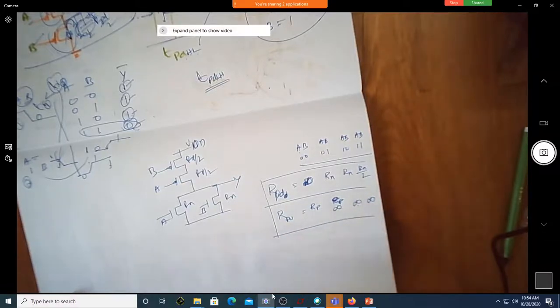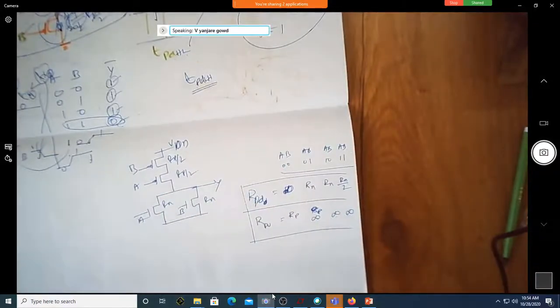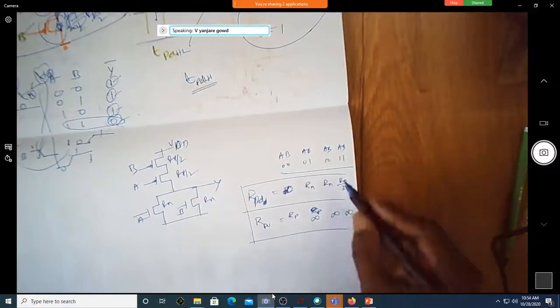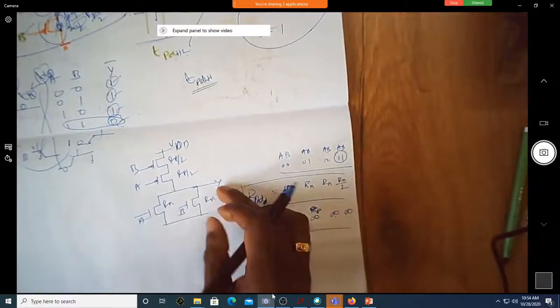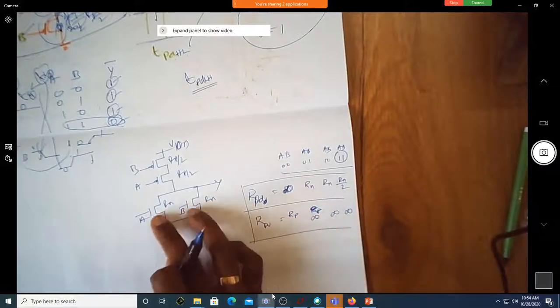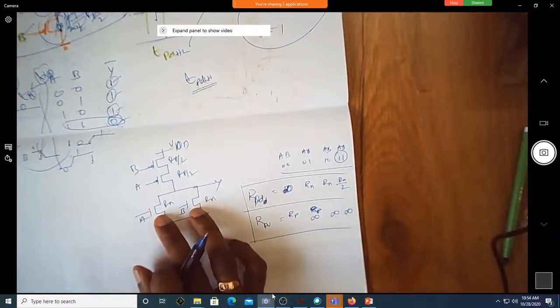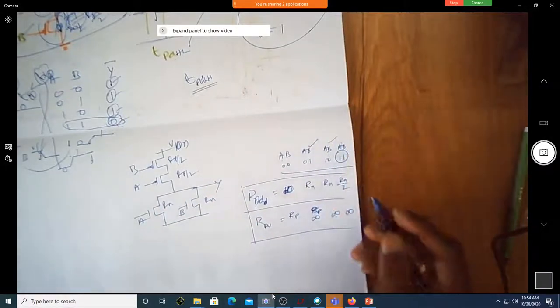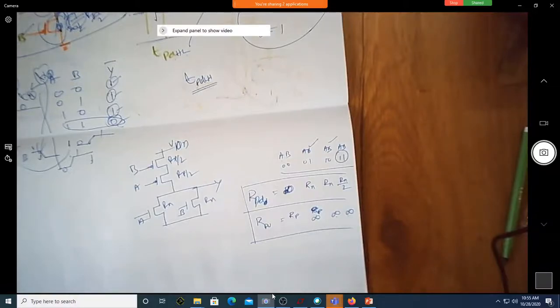Okay, do you have different fall times now? Yes, generally. When both of them are on, it will discharge quickly because it will be Rn by 2. In these two cases, it is almost the same. Correct?